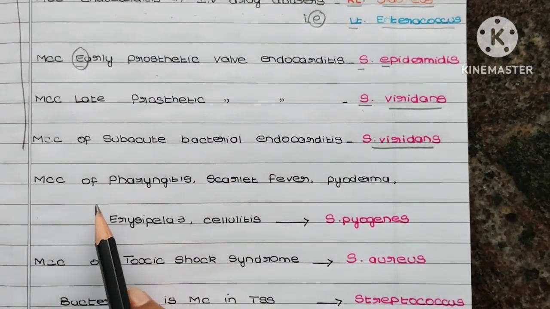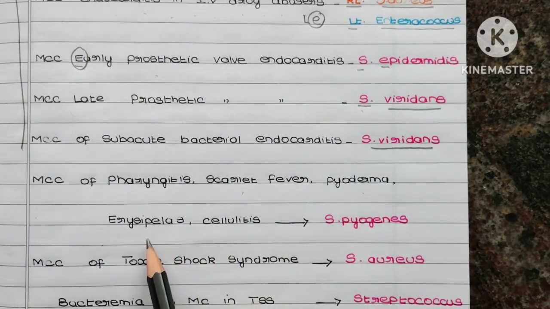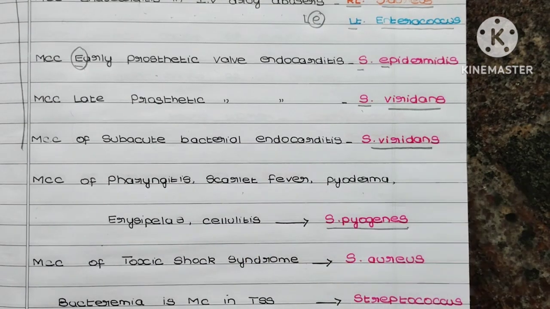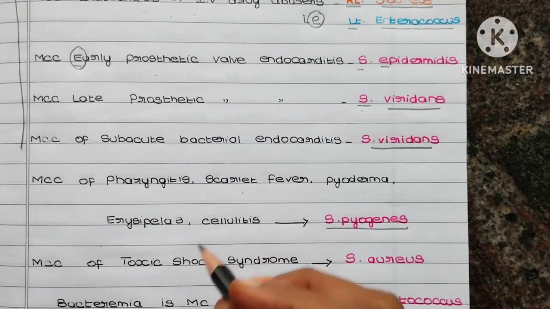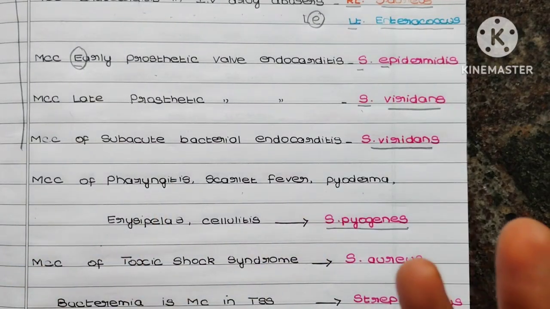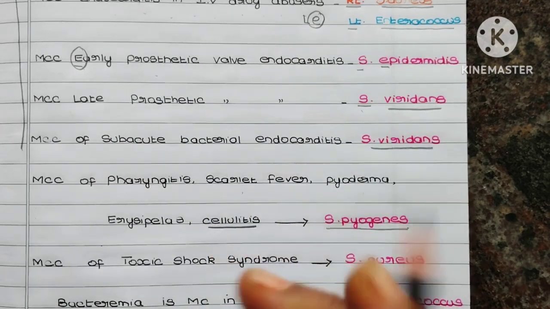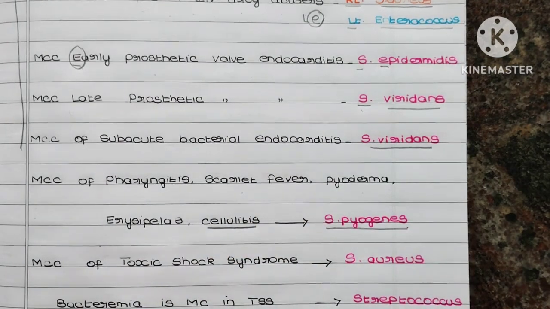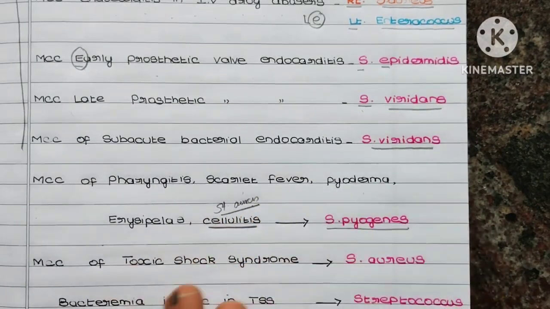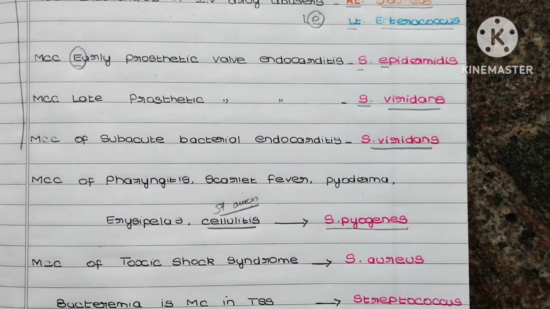So next, it is the most common cause of again pharyngitis, scarlet fever, pyoderma, erysipelas and cellulitis. If you come across Streptococcus pyogenes, you can go for that. Okay, but if you want to be more specific, I'm sure they won't give both Staphylococcus and Streptococcus pyogenes together. If you come across cellulitis and you have come across the option Staphylococcus aureus, you can go for that. But they won't give both the options, that I'm sure. Either any one of them they will be giving.